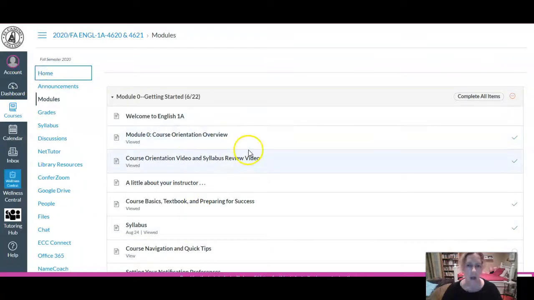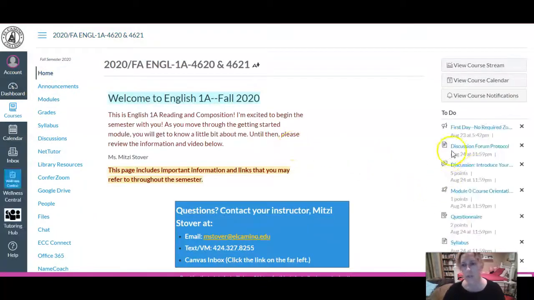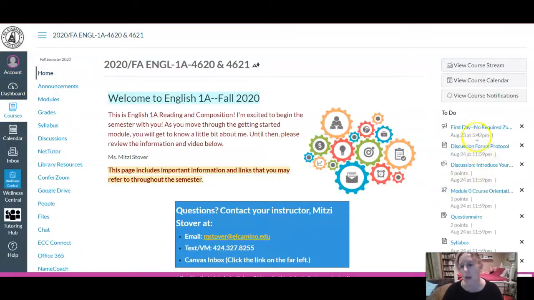Okay. Alrighty, and the last thing I want to point out to you is your to-do list over here on the right. It's just what it sounds like. This will list for you items that are coming up that are due. Sometimes I put things on the to-do list where you don't have to complete anything. I just want you to view it, like the discussion forum protocol. I want you to read that before you post the first discussion forum, introduce yourself. And it will go in chronological order.